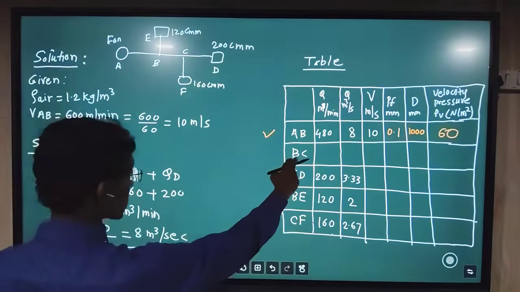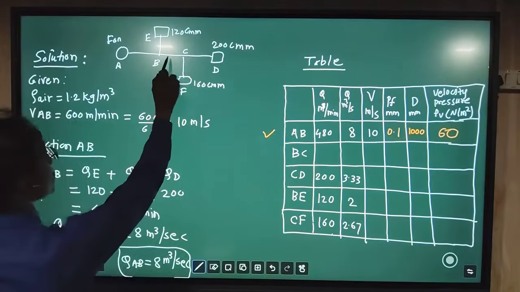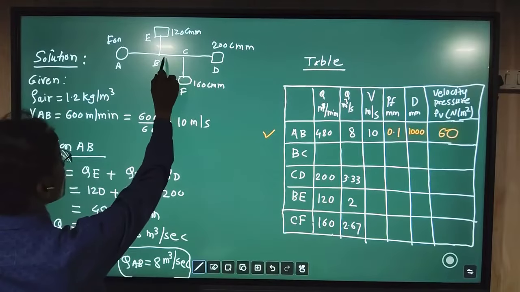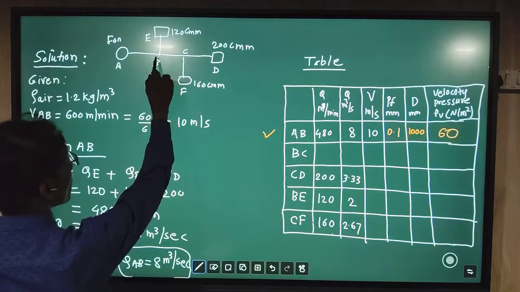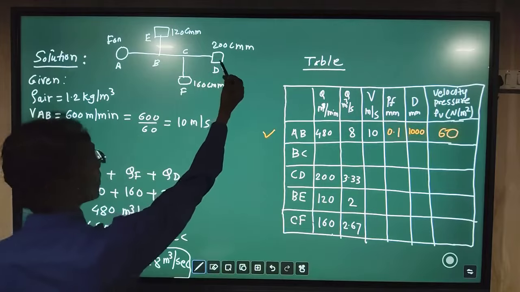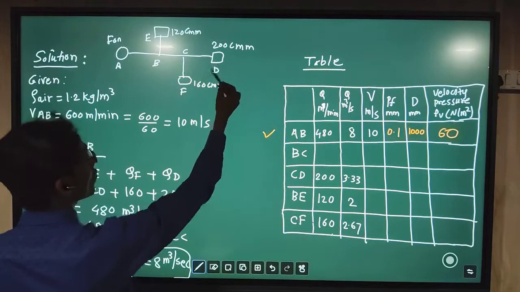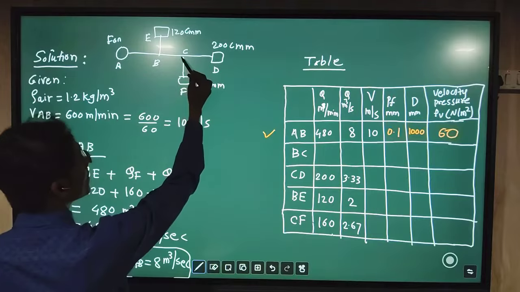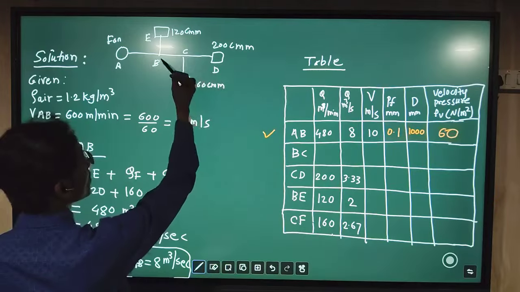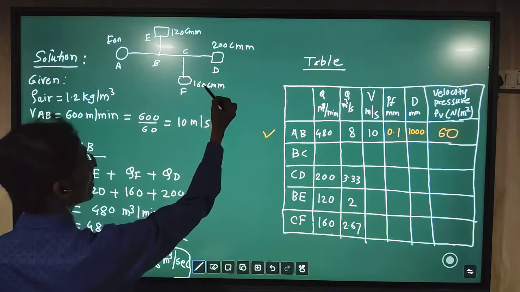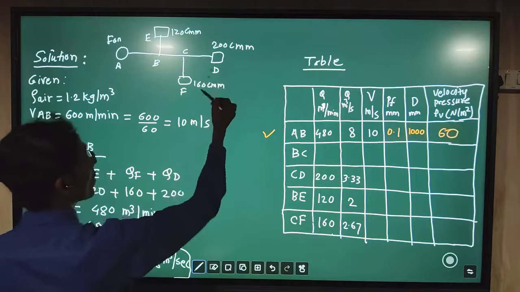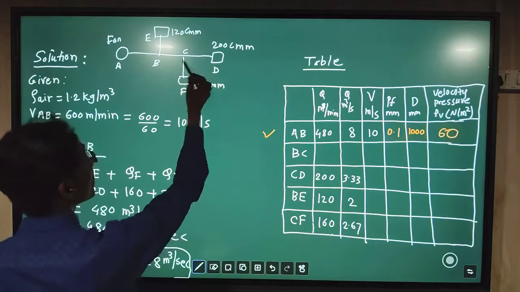Now if you see the duct BC, for duct BC the volume flow rate which is passing through this BC duct will be what? These are the two outlets which are after the BC duct section. Means for the duct BC, the summation of these two volume flow rates will be Q of BC.